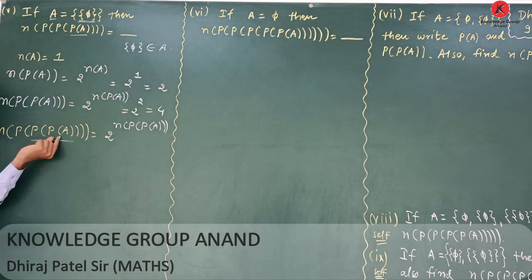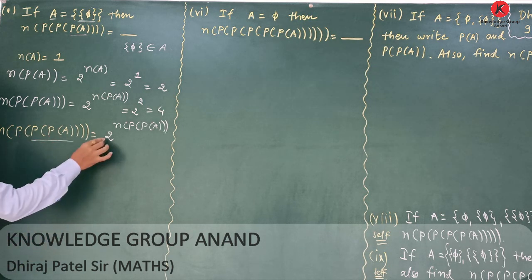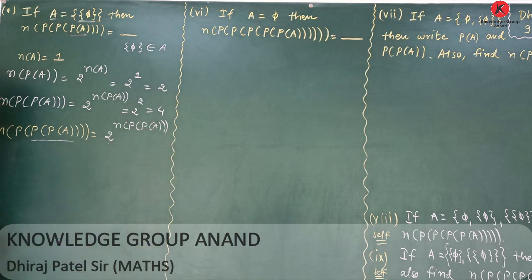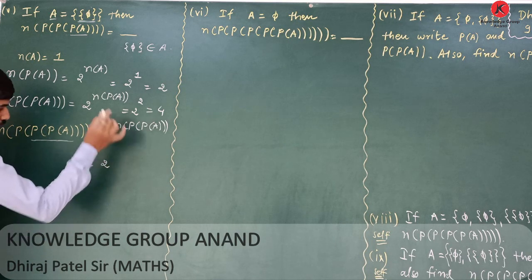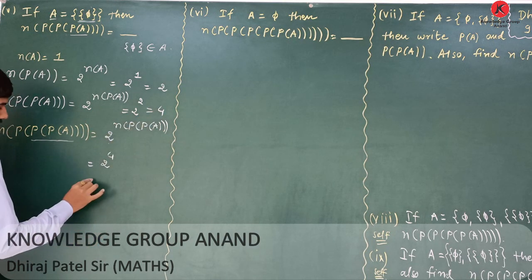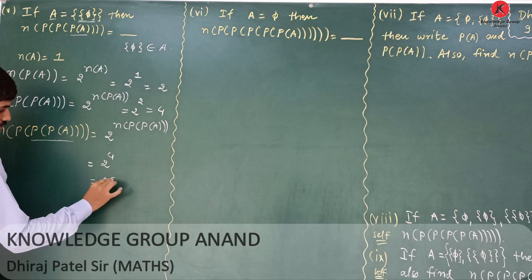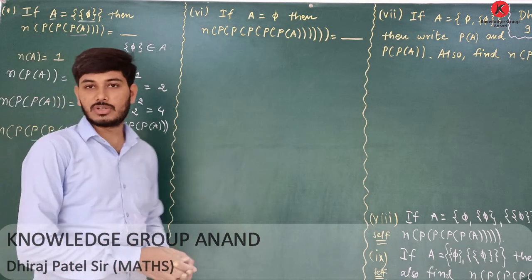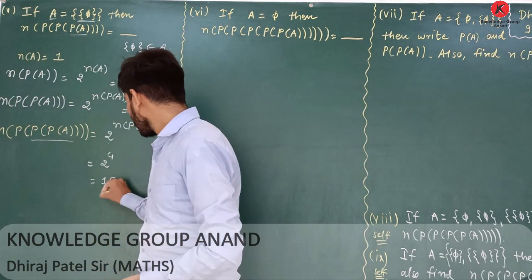So we are getting 2 raised to 4 here. Therefore, the answer is 2 raised to 4, that means 16. Therefore, the number of elements is 16.